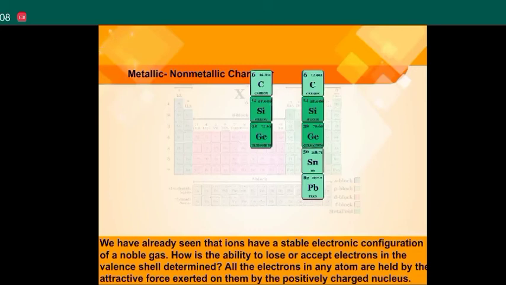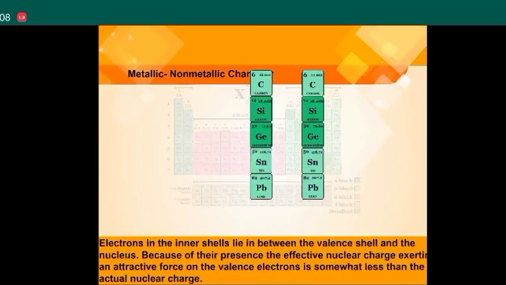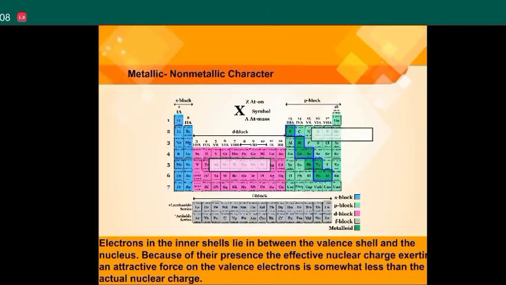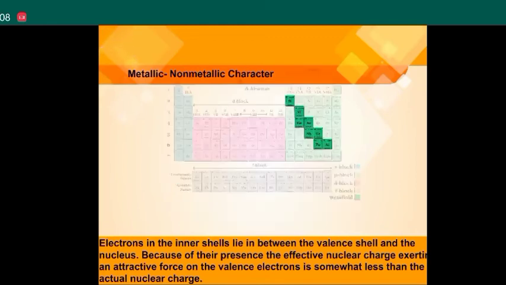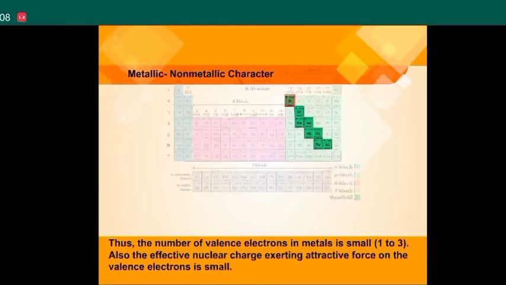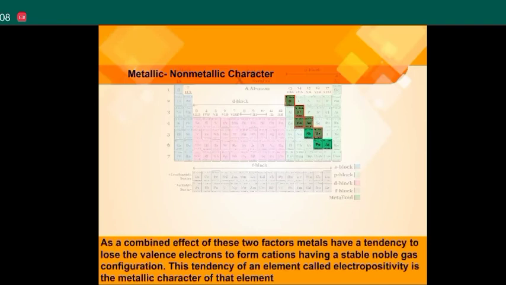All the electrons in any atom are held by the attractive force exerted on them by the positively charged nucleus. Electrons in the inner shells lie in between the valence shell and the nucleus. Because of their presence, the effective nuclear charge exerting an attractive force on the valence electrons is somewhat less than the actual nuclear charge. Thus, the number of valence electrons in metals is small, 1 to 3. Also, the effective nuclear charge exerting attractive force on the valence electrons is small. As a combined effect of these two factors, metals have a tendency to lose the valence electrons to form cations